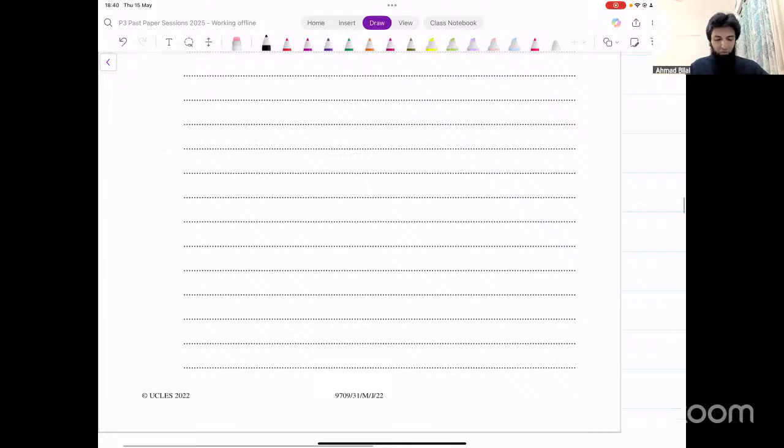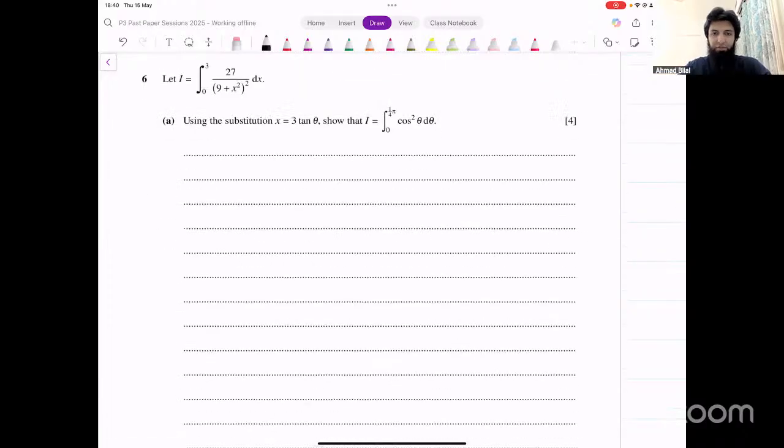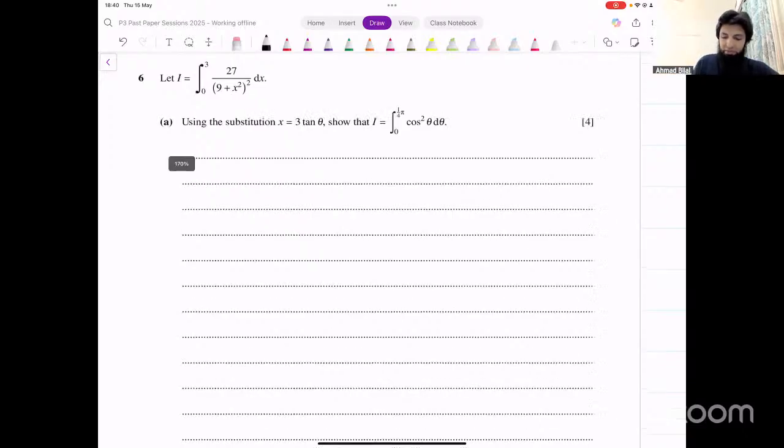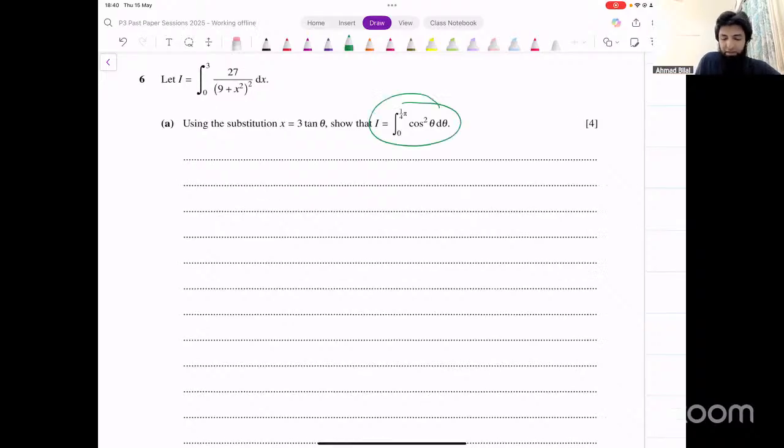This is the first question for which we have more votes. Let's start with this one. Question number 6 from this paper. It says, using this substitution, x equals 3 tan theta, show that I equals this. So we have to convert this integral to this form first of all. That's the first thing we have to do. Now, how can we do that? Let's try this.